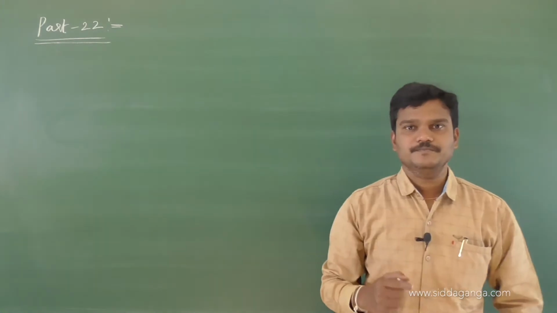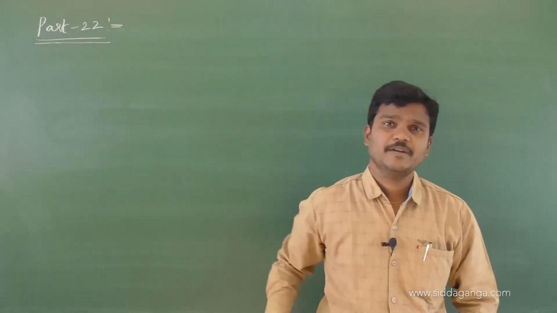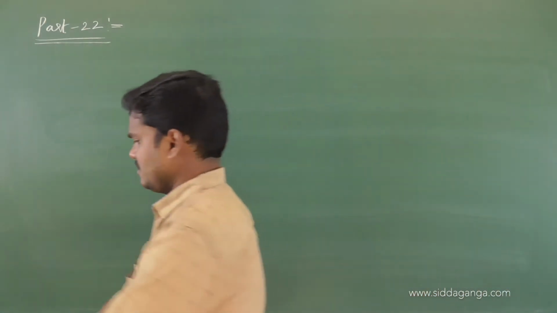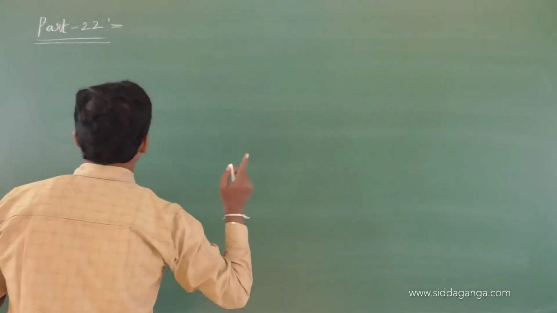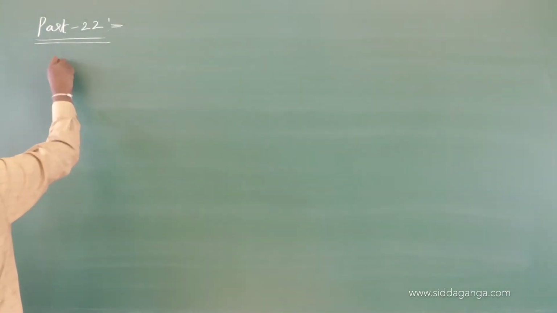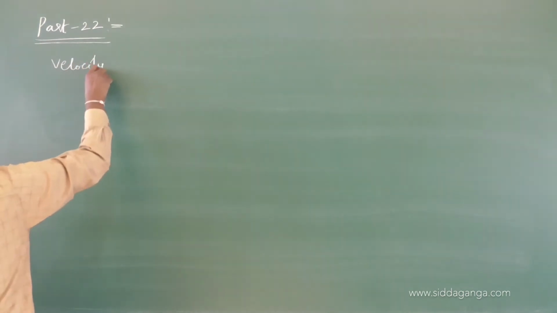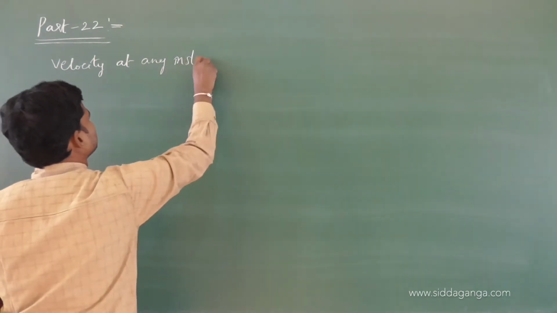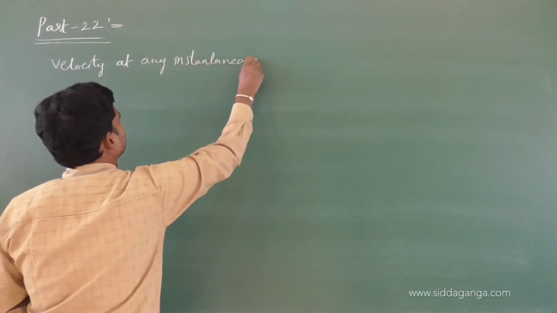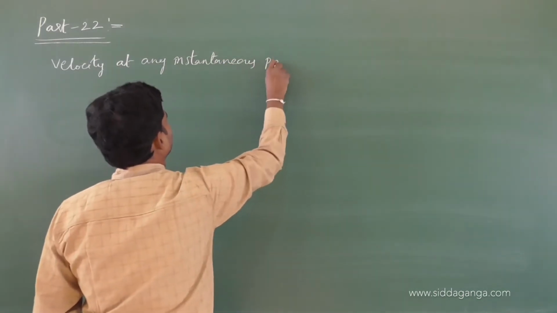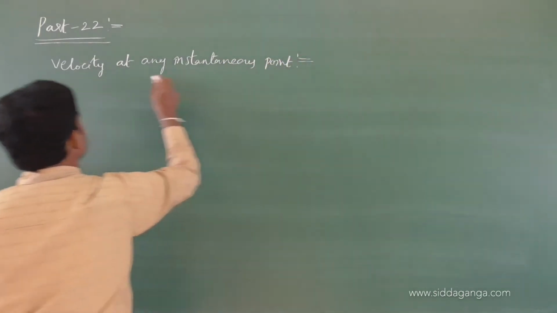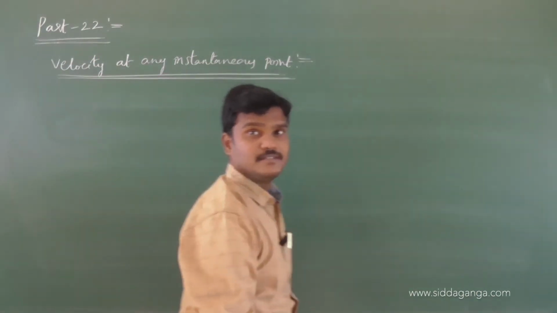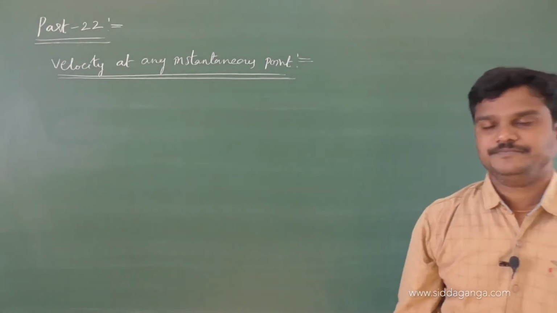Okay, now let me find velocity at any point of a rolling body. So write down the heading, velocity of any point on a rolling body, or velocity at any instantaneous point. Write down velocity at any point or any instantaneous point on a rolling body. So simple formula, velocity at any instantaneous point on a rolling body.